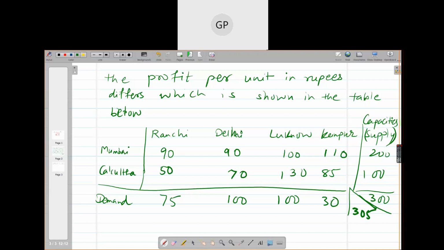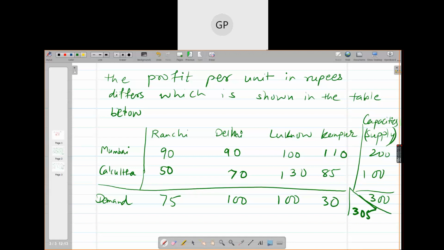So what will we have to introduce? We had written something about unbalanced TP. We will add a dummy source, and its capacity will be 305 minus 300, that is 5 units.